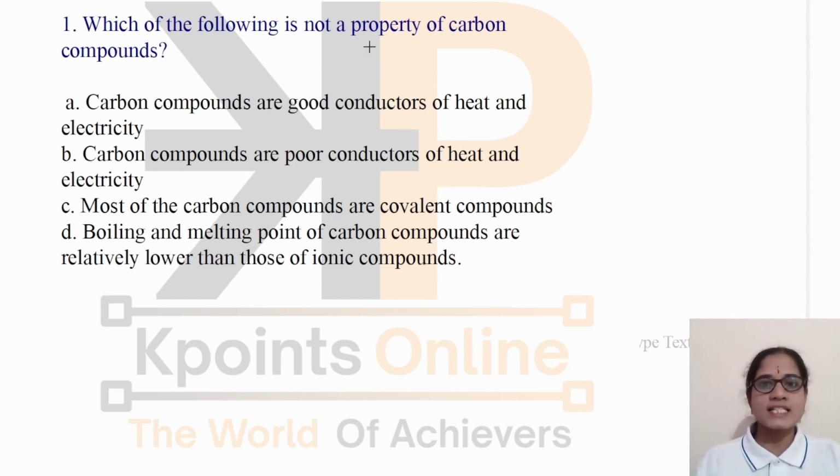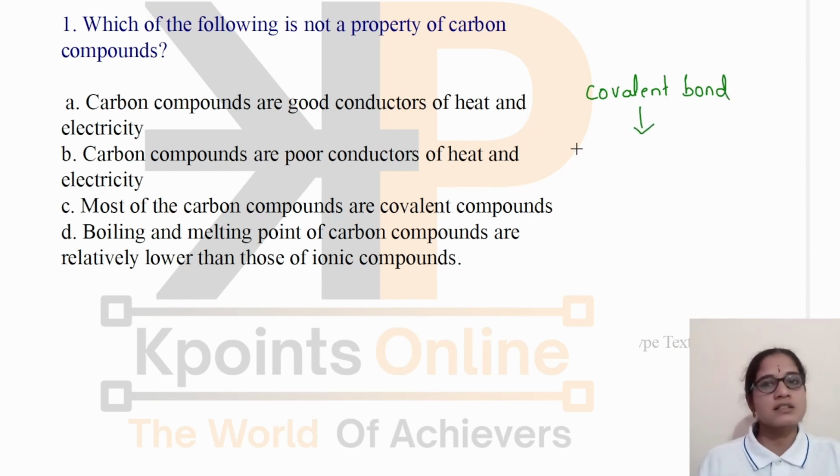Which of the following is not a property of carbon compounds? And options are: carbon compounds are good conductors of heat and electricity, carbon compounds are poor conductors of heat and electricity, most of the carbon compounds are covalent compounds, boiling and melting point of carbon compounds are relatively lower than those of ionic compounds. We know that in case of carbon compounds, the type of bond that is formed is covalent bond.